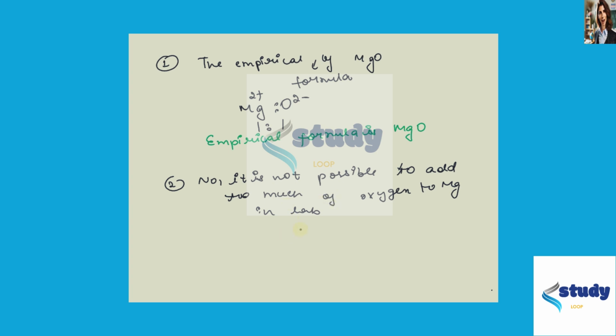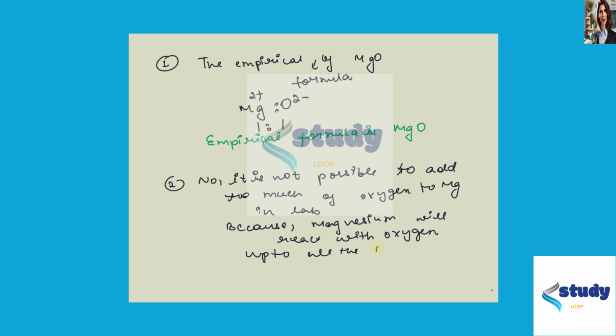This is because magnesium will react with oxygen until all the magnesium has been converted to magnesium oxide. After that, no reaction will take place, even if further oxygen is added.